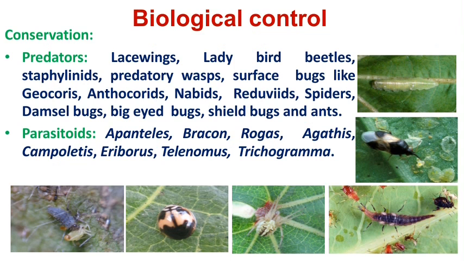Then in case of biological control, for sucking pests, you can use different predators like Chrysoperla carnea, ladybird beetle, Australian ladybird beetle, or Anthocoris species as predators against sucking pests. And different parasitoids like Apanteles, Bracon, Trichogramma, these are egg or larval parasitoids, effective against all the Lepidopteran pests.